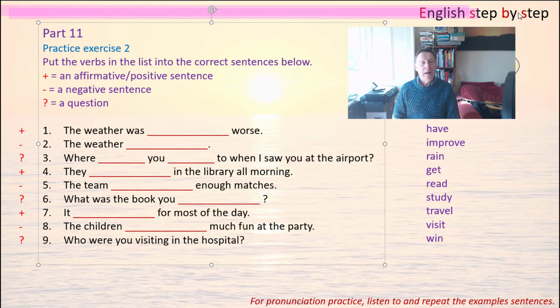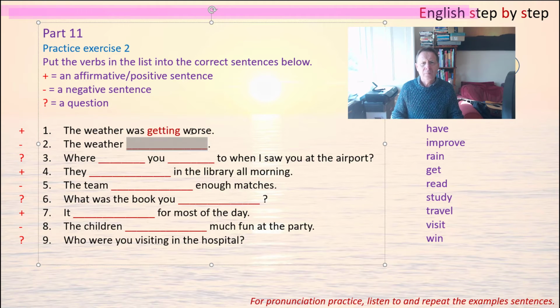So now let's look at exercise 2. And again, the first one is affirmative, and it's talking about the weather. If you say worse, you could say becoming worse, but we don't have the verb become, so we have to use get. The weather was get, and then double T, because it's a short vowel, getting worse. The weather was getting worse.